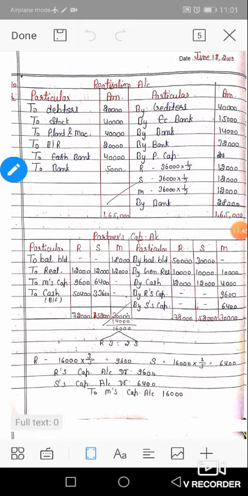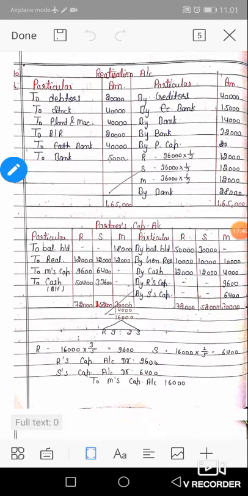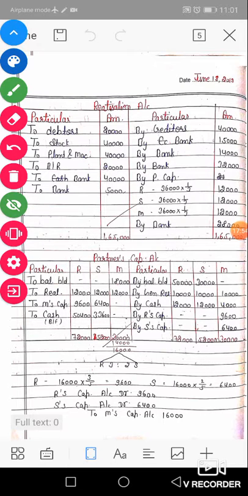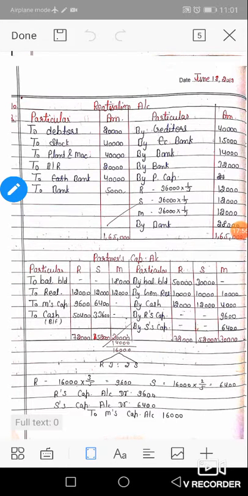Yes, the balance sheet is already prepared in the numerical, so we will start from the realization account. Our first account is the realization account because the balance sheet is already given. Realization account, DR and CR side. First of all, we will transfer assets. In the given assets, only cash and Mohan's capital account are not transferred to realization, because the cash account balance is transferred to the cash account and Mohan's account balance is transferred to his capital account.